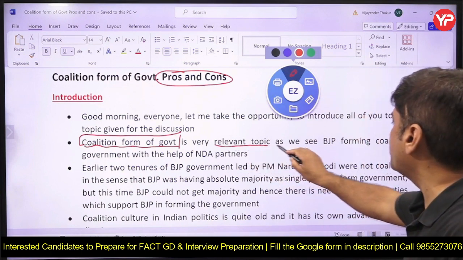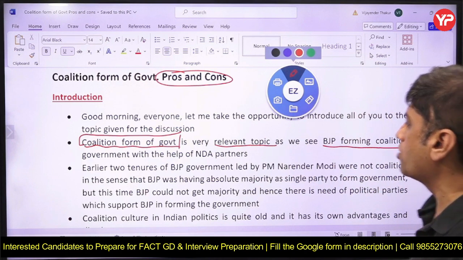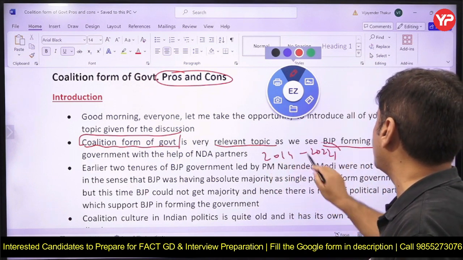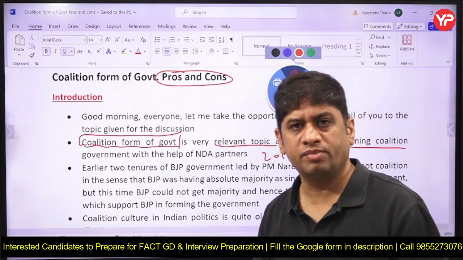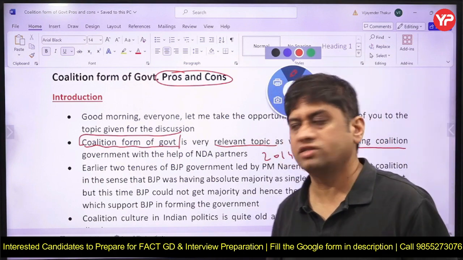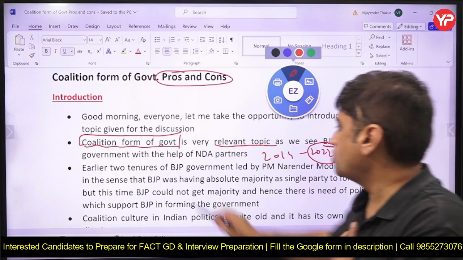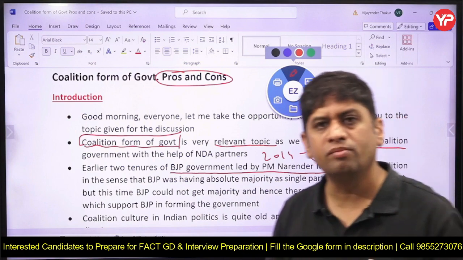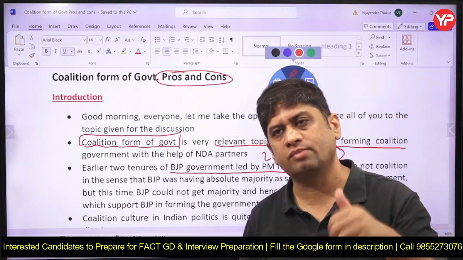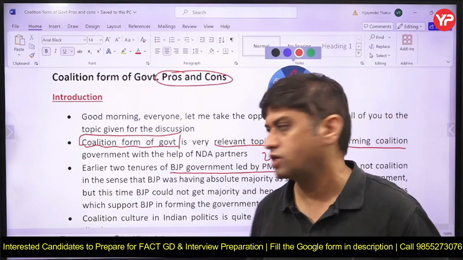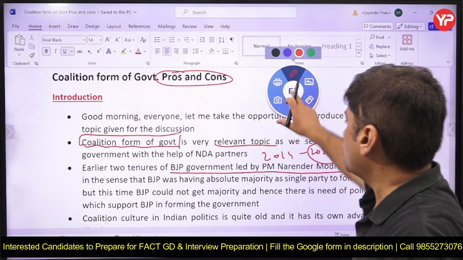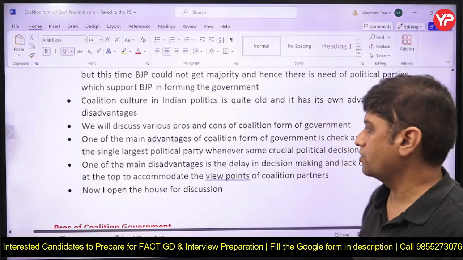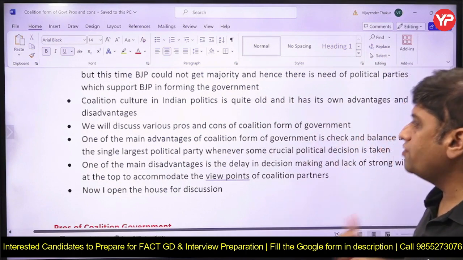It is a relevant topic because BJP is forming the government after 2014. Now this is 2024, and after 10 years it is the first time that BJP is going to form a coalition government. In the earlier 2 tenures, the BJP government led by Prime Minister Narendra Modi had a full majority, which is called an absolute majority. That means BJP itself had more than 273 MPs. Coalition culture in Indian politics is quite old, and it has its own advantages and disadvantages. So we will discuss that now.